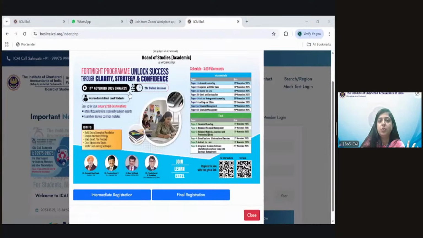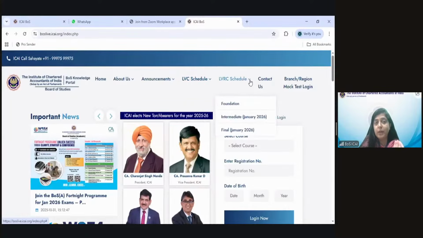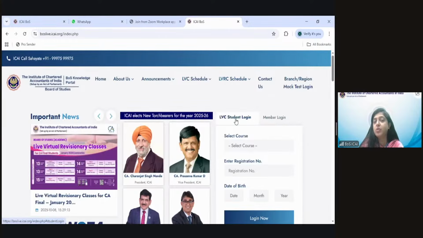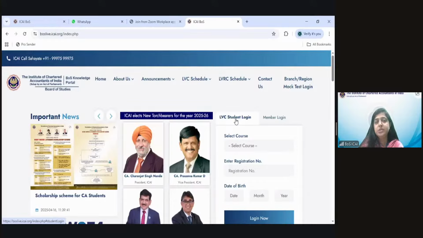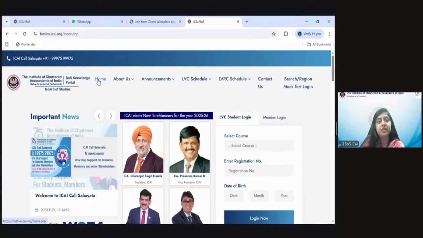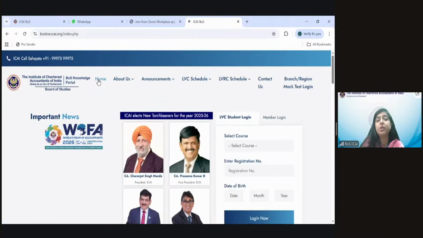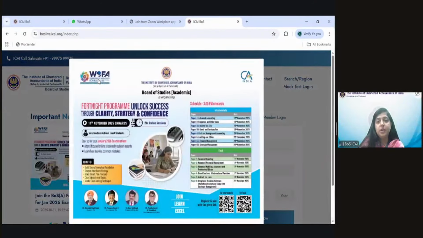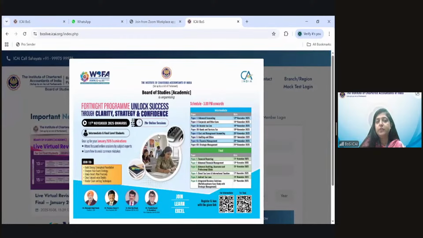This is the BoS knowledge portal and I'm hoping each and every student should be familiar with this BoS knowledge portal, because all your study material, RTP, MTP, everything is there in the BoS knowledge portal and the BoS mobile app. So if you are not aware, kindly make a practice to visit the BoS knowledge portal regularly to get updates on what BoS is doing and what initiatives it is taking for the students. So this is the flyer for the fortnight program.